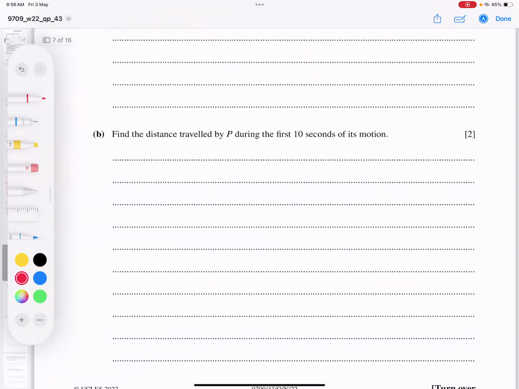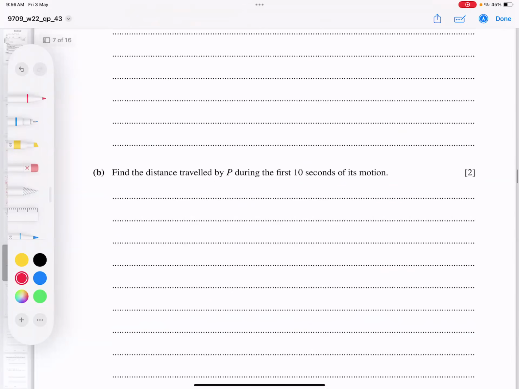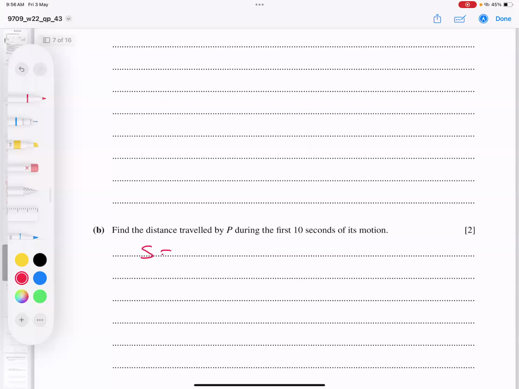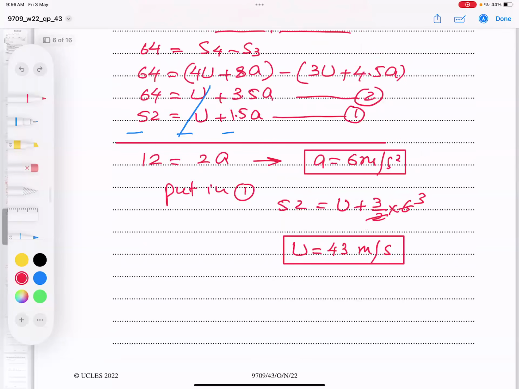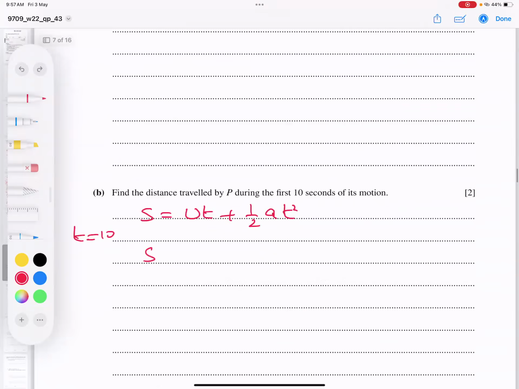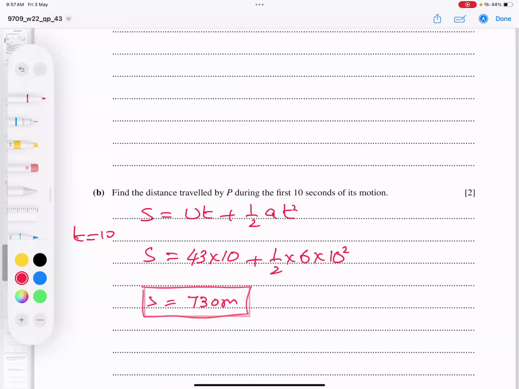The distance traveled by P during the first 10 seconds of the motion. First 10 seconds. So it's so simple, student. S is equal to UT plus half AT square. T is 10. And obviously, U, I just got it, 43. So 43 into 10 plus half, the acceleration I got 6, 10 square. The answer is coming to 730 meter distance.